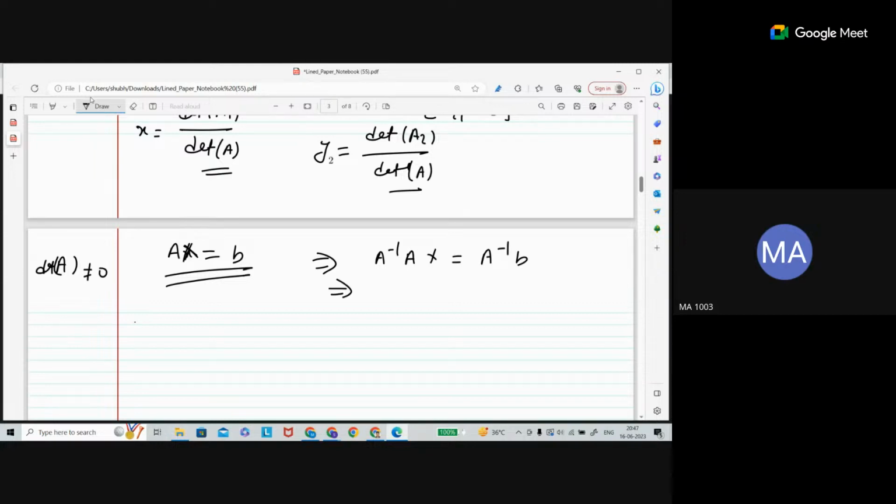Now once you multiply the inverse with the same matrix, it will become identity. So that means here this will become identity. Okay, and this is I times x, and this is your inverse. Now identity, when you multiply identity with the variable matrix, it will give exactly that x y z. And whatever you multiply the inverse with the single column matrix, you will get a column matrix.